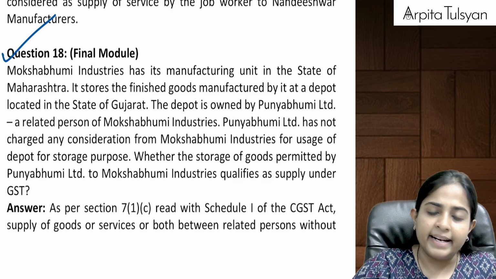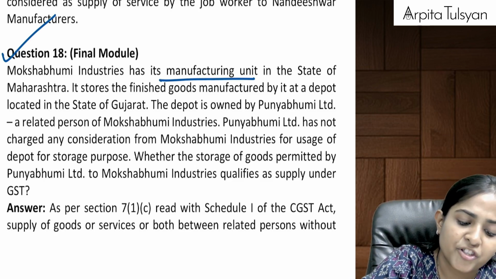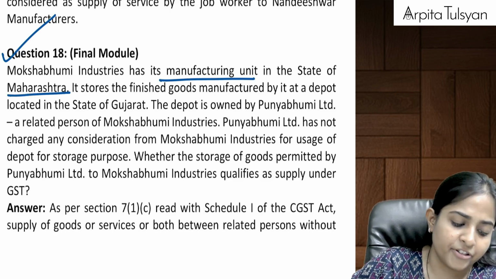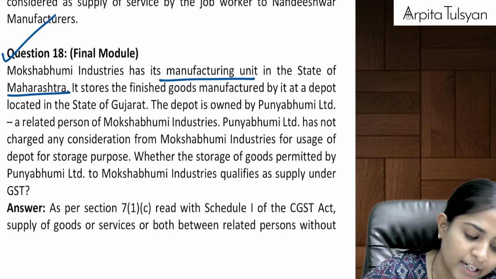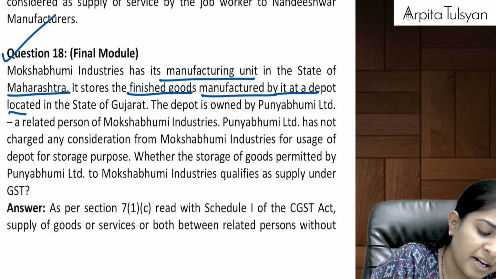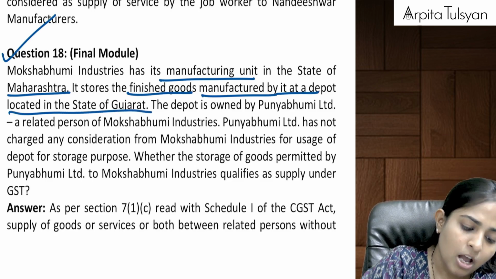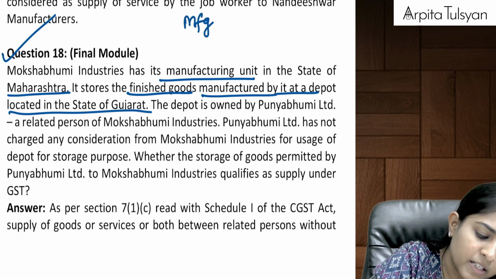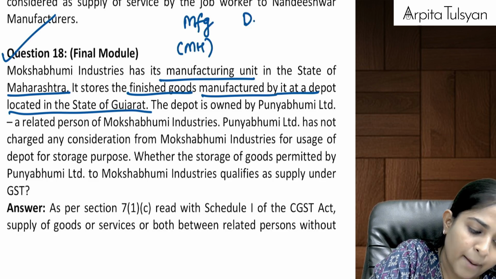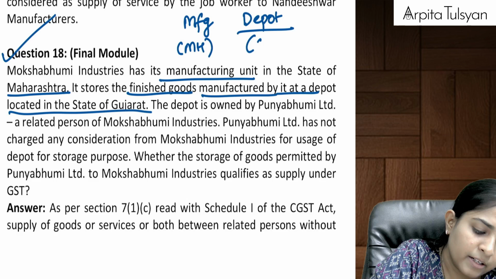Moksh Bhumi Industries has its manufacturing unit in the state of Maharashtra. It stores the finished goods manufactured by it at a depot located in Gujarat. So the manufacturing unit is basically in Maharashtra. Storage depot is where? Depot is in Gujarat.